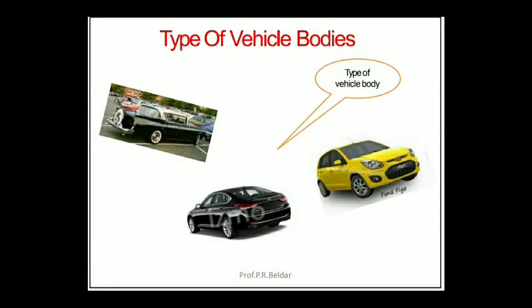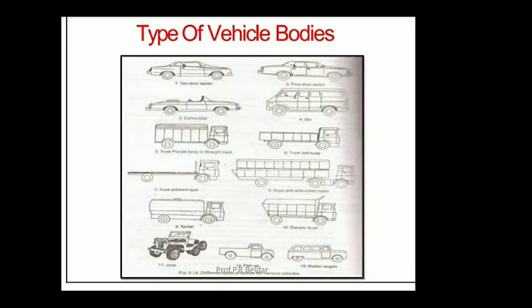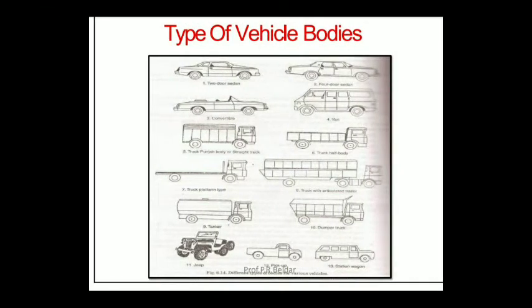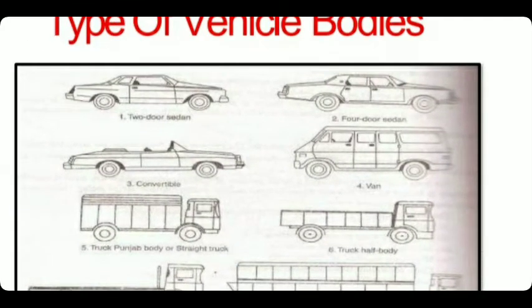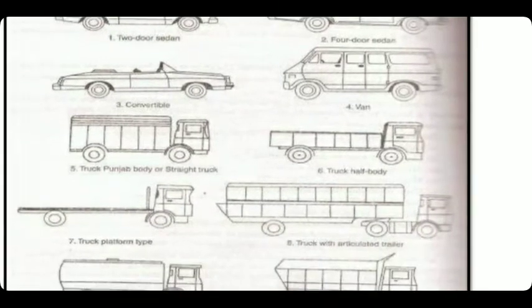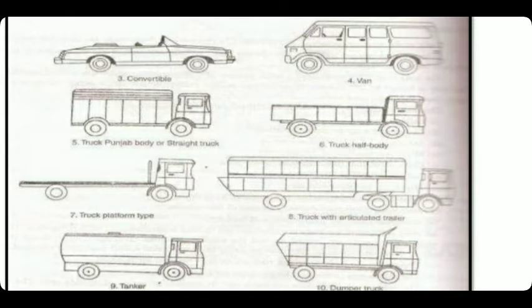So there are some vehicle bodies available in India. These are some common ones you can notice everywhere on the road. These are the schematics of the vehicle bodies. First is the two-door sedan, then four-door sedan, convertible, then van. These are some non-commercial vehicle bodies. If you talk about commercial vehicle bodies, then van, trucks. Again, in the case of trucks, there are so many types of vehicle bodies.